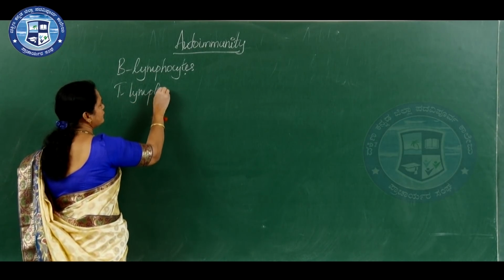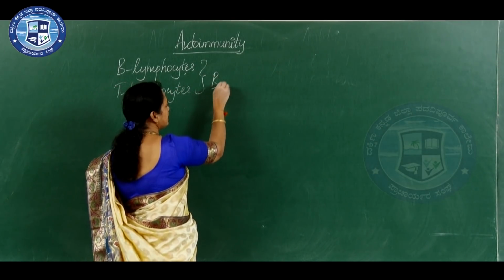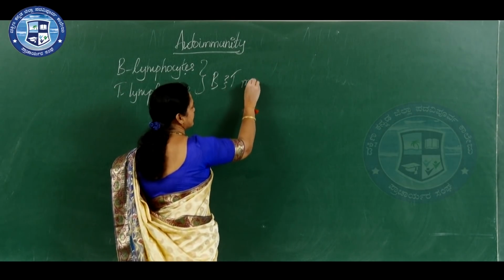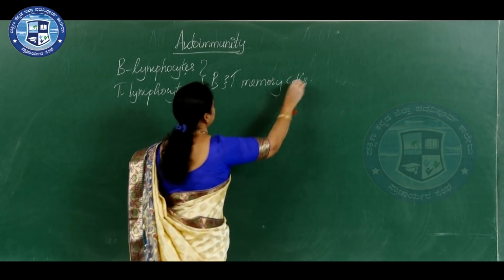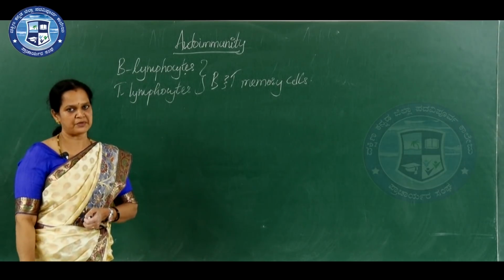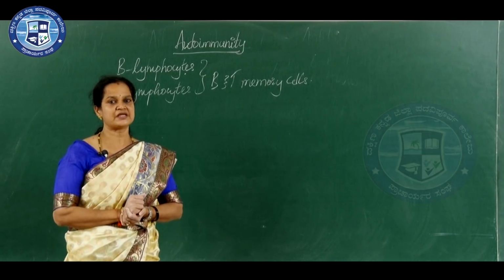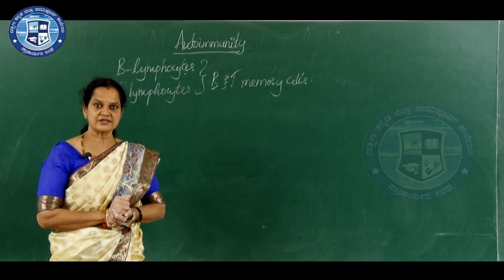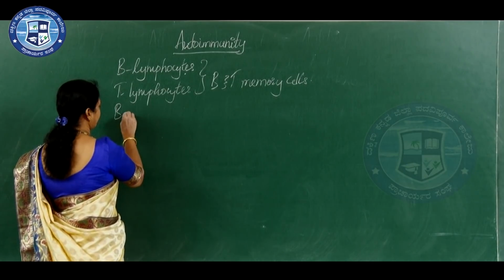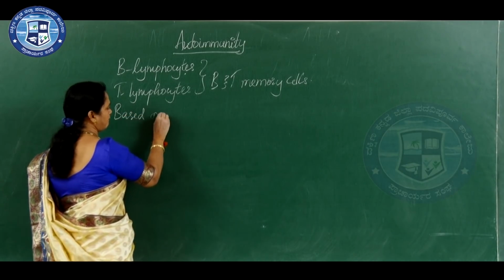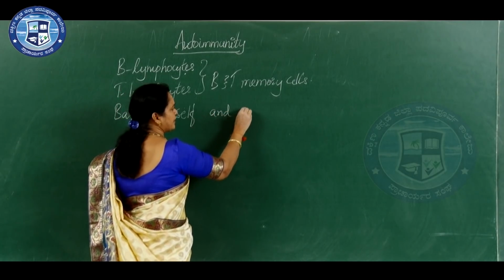Is mainly because of T lymphocytes and B lymphocytes. There are B and T memory cells, and here the identification is done based on self and non-self.